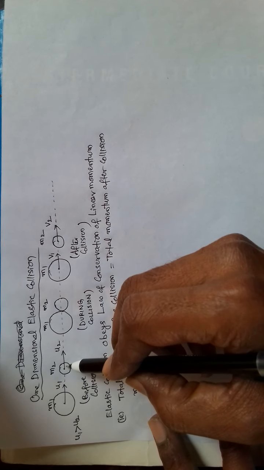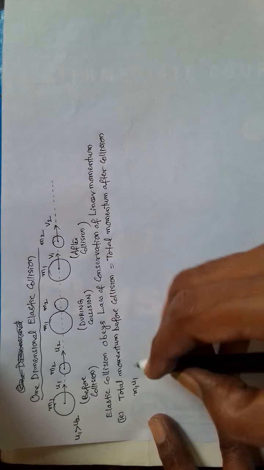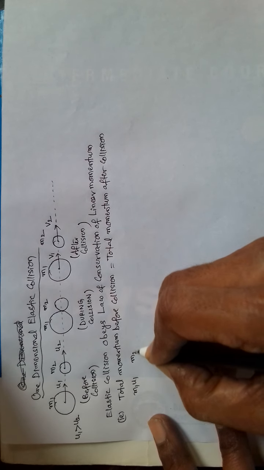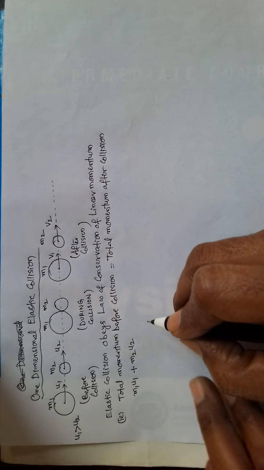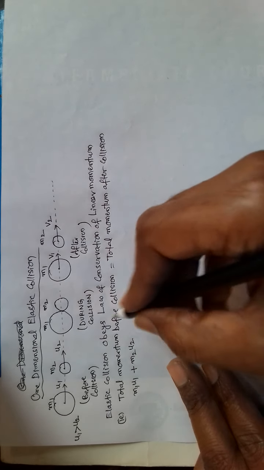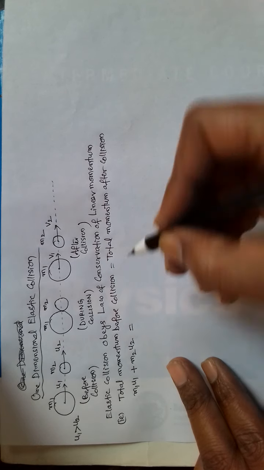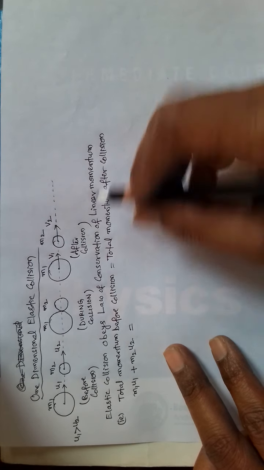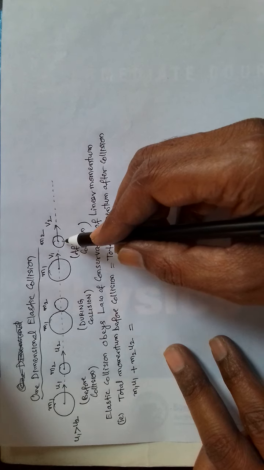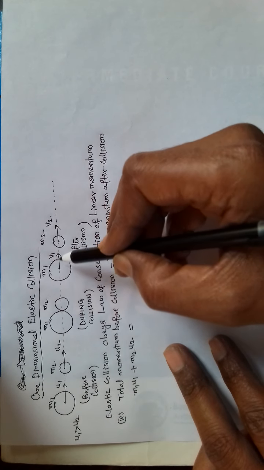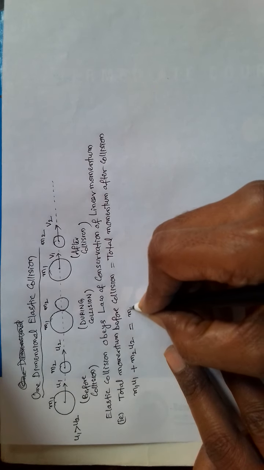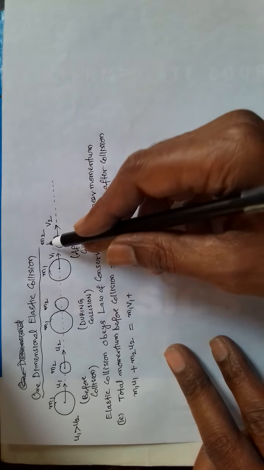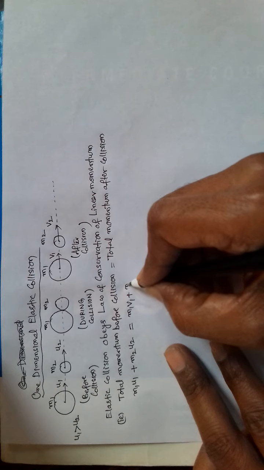Similarly, here its momentum is m2 u2. So total momentum before collision is equal to total momentum after collision. After collision, mass m1 has velocity v1, therefore m1 v1 is its momentum, and m2 v2 is the momentum of the other.